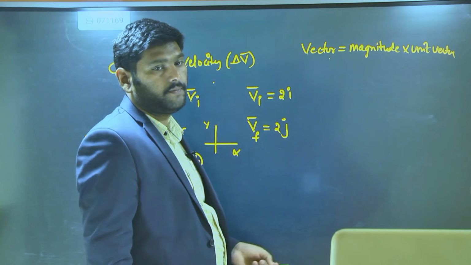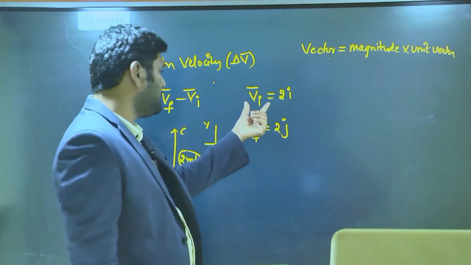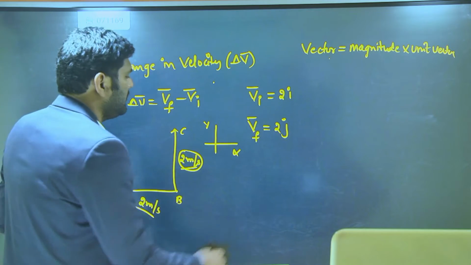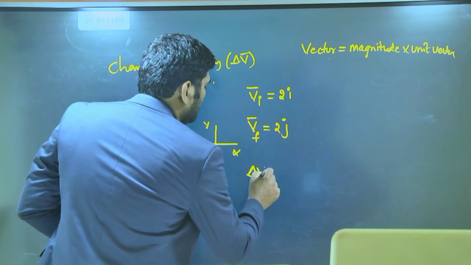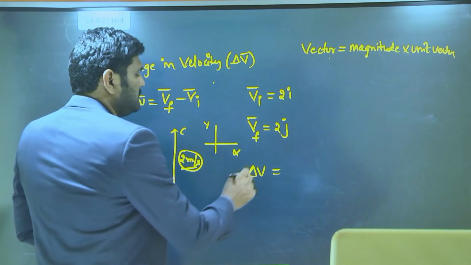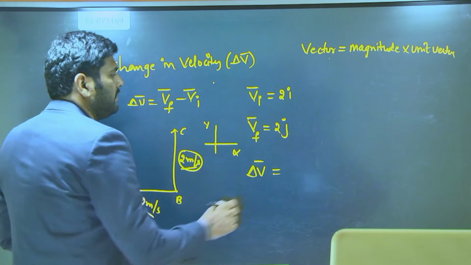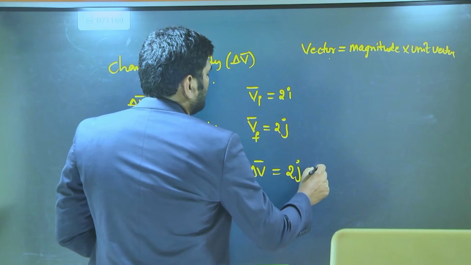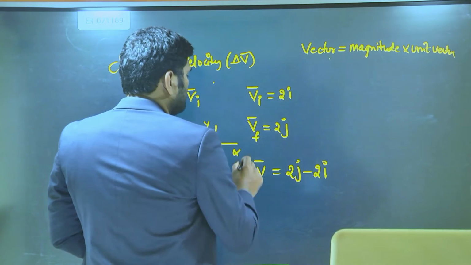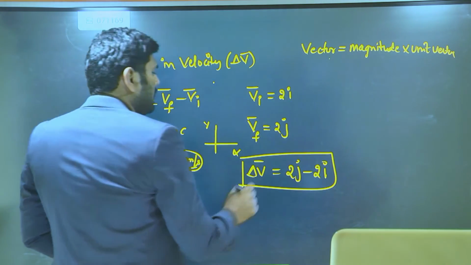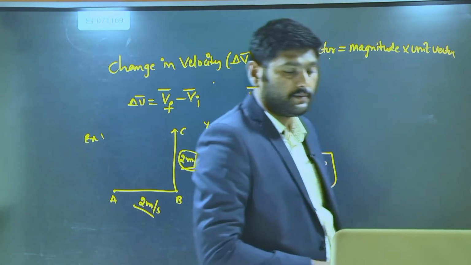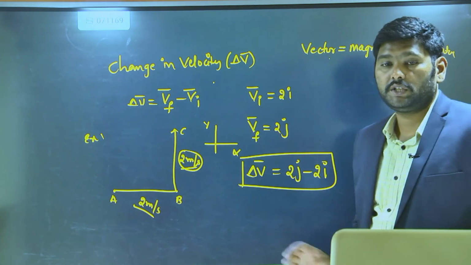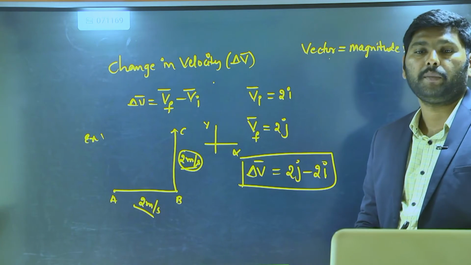So this is the final velocity and this is the initial velocity. What is going to be the change in velocity? Change in velocity is equal to final velocity, 2j, minus initial velocity, 2i. So this is your change in velocity vector. And how do you find the magnitude of this change in velocity vector?